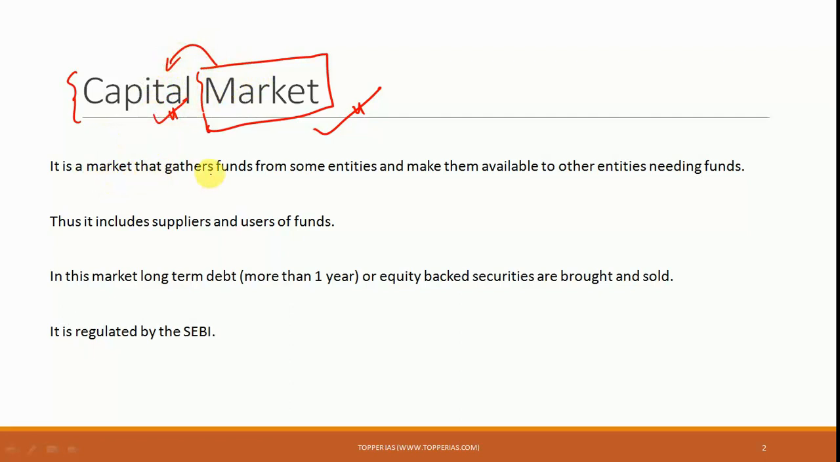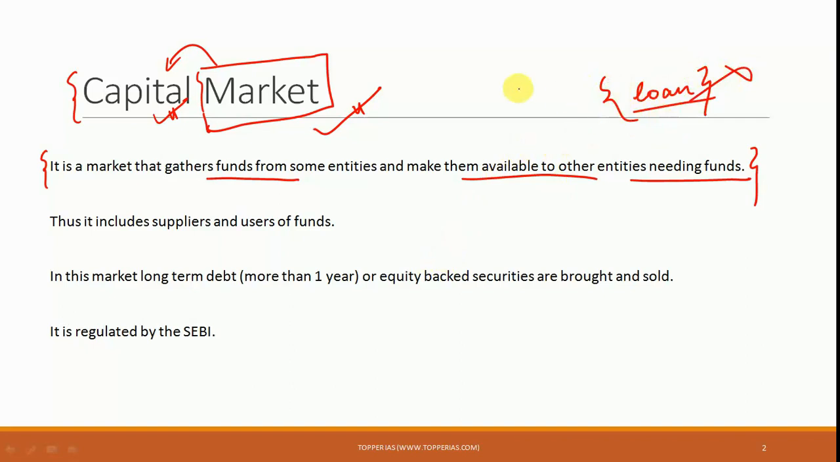So this is a market that gathers funds from some entities and makes them available to other entities needing funds. Funds are required by companies for their growth and development. So these funds are supplied to them in this particular market. There are two sources of funds. Either they can be a loan from banks, but if these companies are not seeking a loan from banks, then they go to the market where these funds are available. The people who have a surplus of funds are selling their funds, and the people who are in requirement of them are buying them. So this forms a market, and this market is what is known as the capital market.